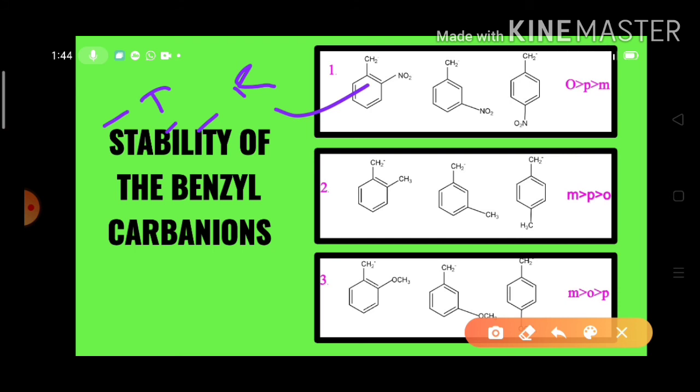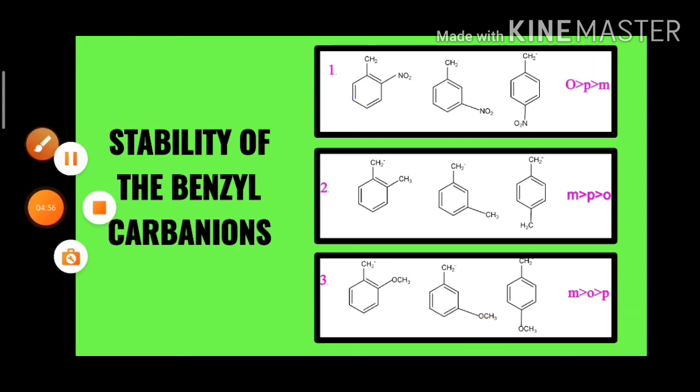And compared to these two, meta-nitrobenzyl carbanion is least stable, because the nitro group on the meta position does not show its minus I and minus R effects effectively. Okay? So that's why the stability order of the benzyl carbanions is ortho derivative greater than para derivative, greater than meta derivative. Now we go for the stability of the benzyl carbanions in which the methyl group is substituted.